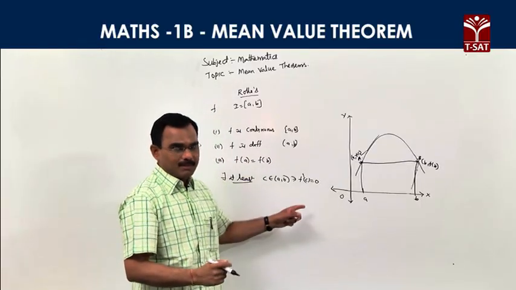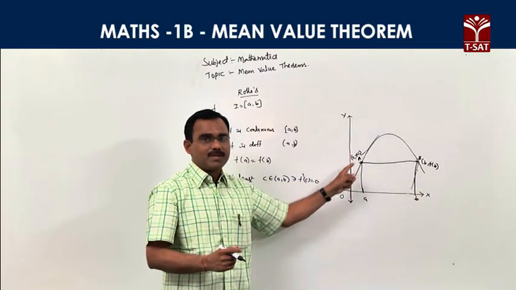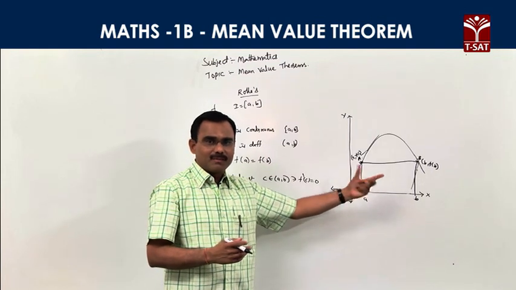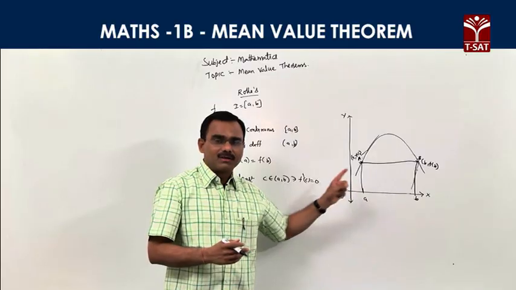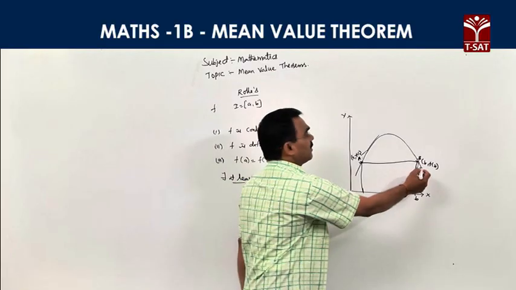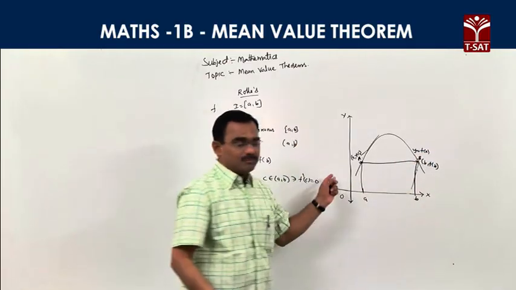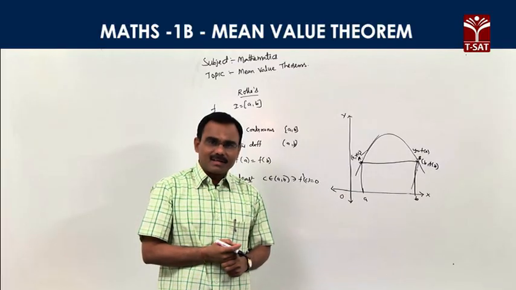So what are the conditions? First condition is continuous, no breaks. Differentiable means at every point there is a tangent. And the third condition is f(a) is equal to f(b). The y coordinates are equal, which means the chord AB, with A and B lying on the curve y equals f(x), is parallel to the x axis.